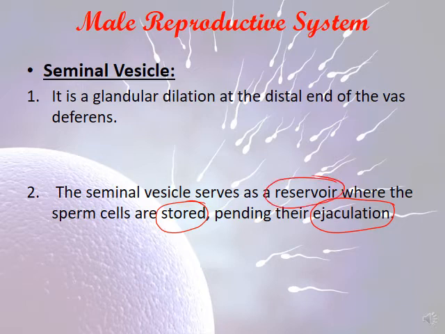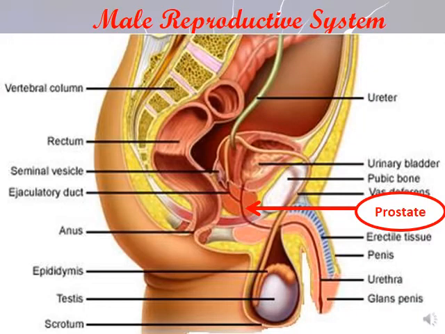What is the role of the seminal vesicle? It serves as the reservoir where the sperm cells are stored, waiting for their ejaculation. Okay? So as I said, this is the seminal vesicle, a reservoir where the sperm cells are stored pending their ejaculation.